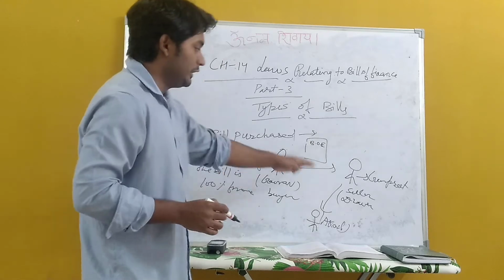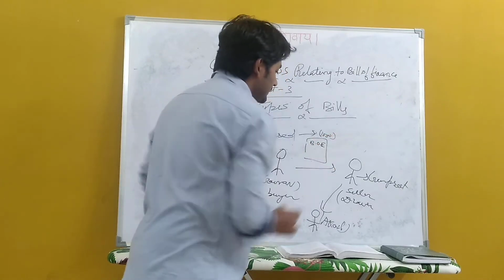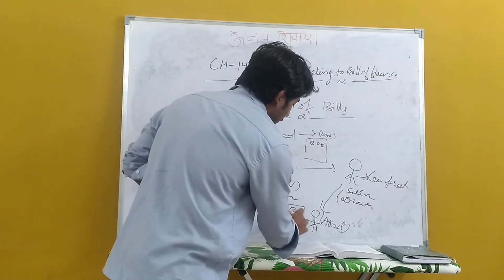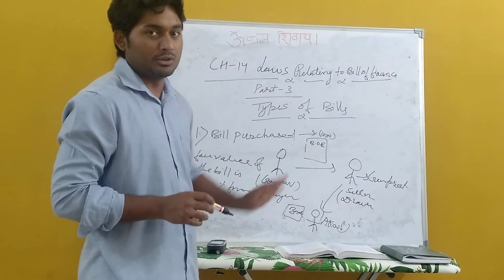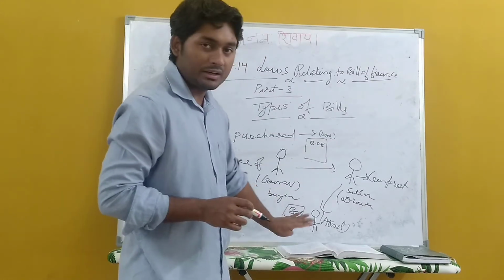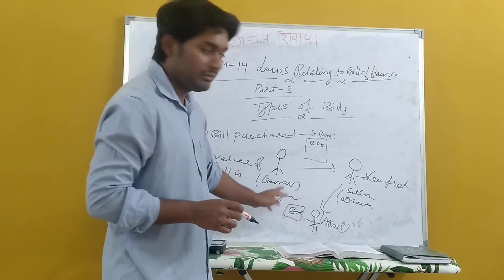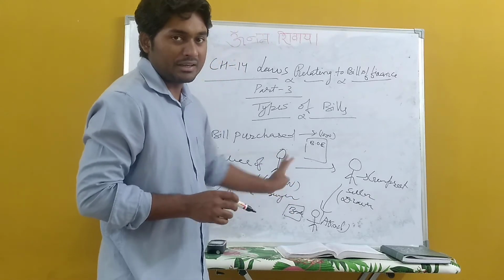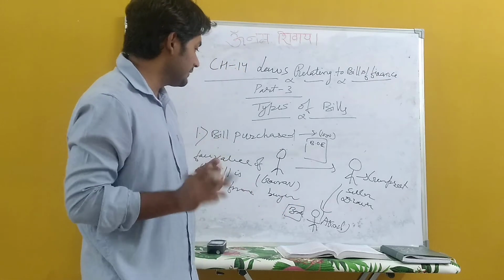Suppose the bill of exchange is of the amount of rupees 1000. Now the bank takes it, and the bank will provide rupees 1000 directly to Gurpreet, that you take this 1000 rupees, and the bank becomes the holder in due course of that bill. Later on, the bank will claim this amount from Gaurav, and he is the person who will pay the bank. If he doesn't pay, the bank can sue him. So the bank is the holder in due course. This is the concept of the bill purchase facility.